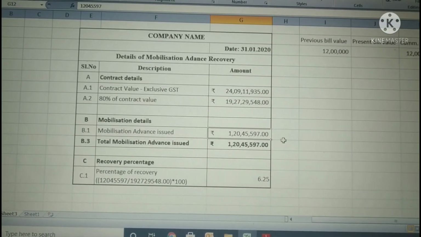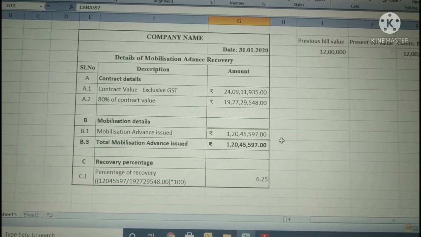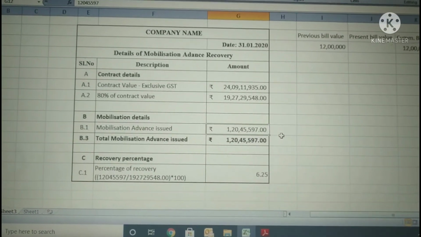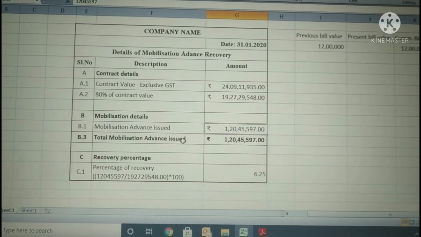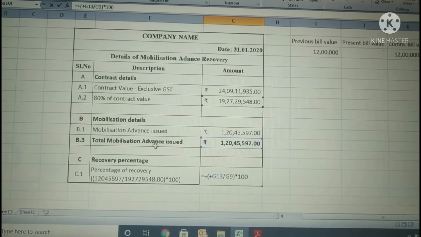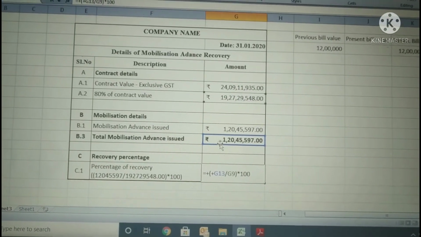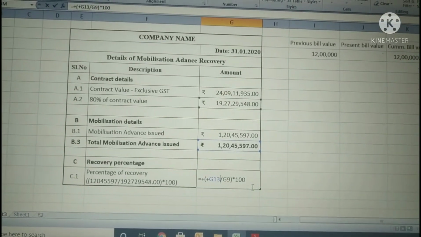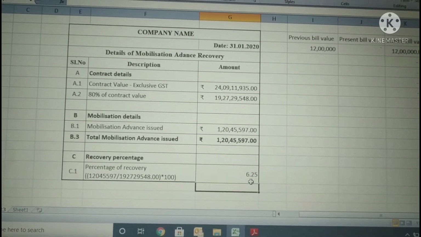This you can take as agreed in the work order or agreement. Then the percentage of recovery is the mobilization advance paid divided by 80% of the contract value, into 100.